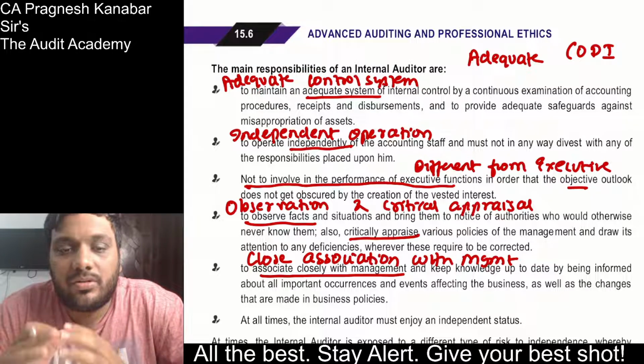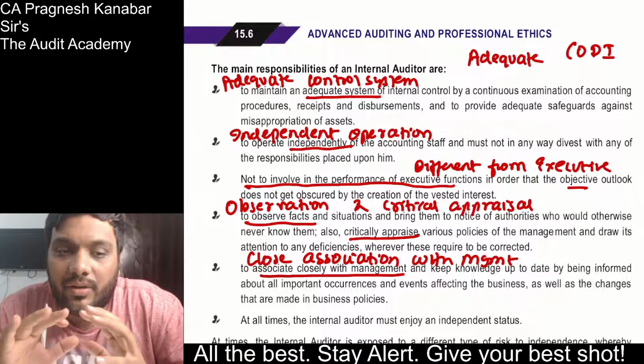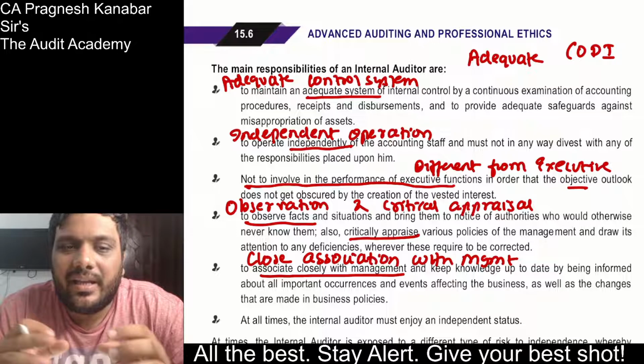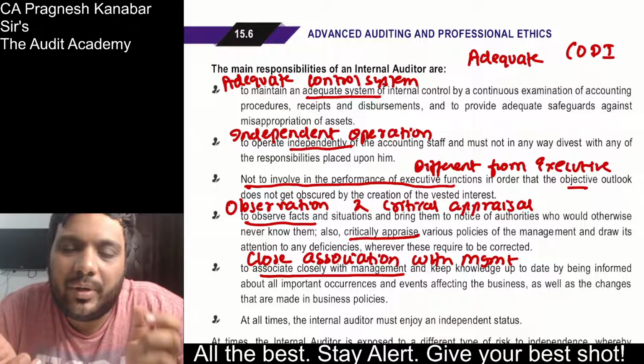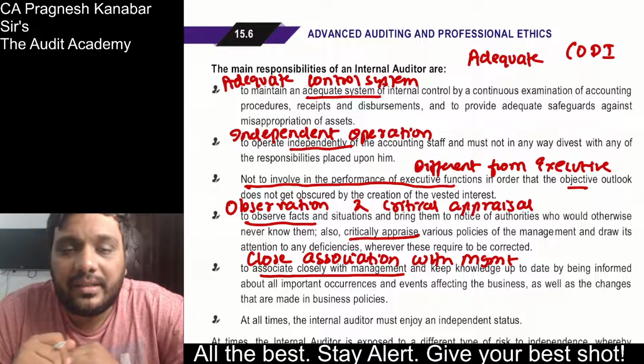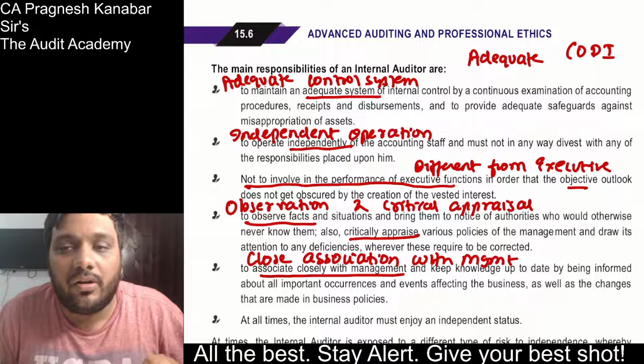All right, because normally in this topic it has been seen the students do not have any connection with the question, and they do some points here and there. Then they end up making a list of general points and vomiting it in the paper. That will not give you the marks. At least 2 to 3 points of your answer need to tally with the suggested answer. So the main responsibilities of internal auditor are adequate CODI.